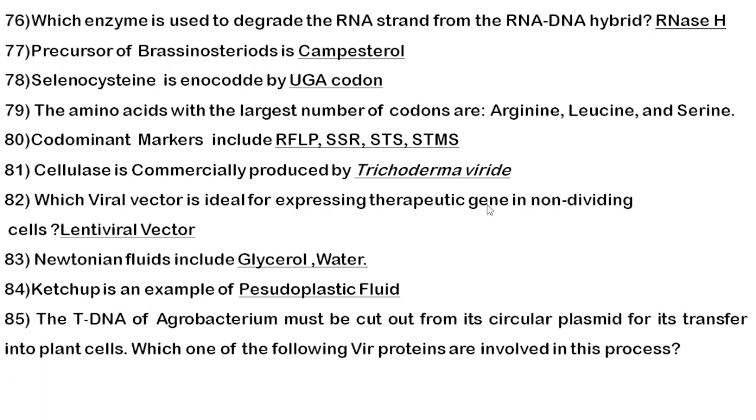Next, the T-DNA of your Agrobacterium must be cut out from its circular plasmid for its transfer into the plant cell. Which Vir gene is responsible for this? It is the role of VirD1 and D2. Both function together and they have nuclease activity. So they will nick your T-DNA and produce a single stranded T-DNA from the circular Ti plasmid. Okay, the role is done by your VirD1 and VirD2.